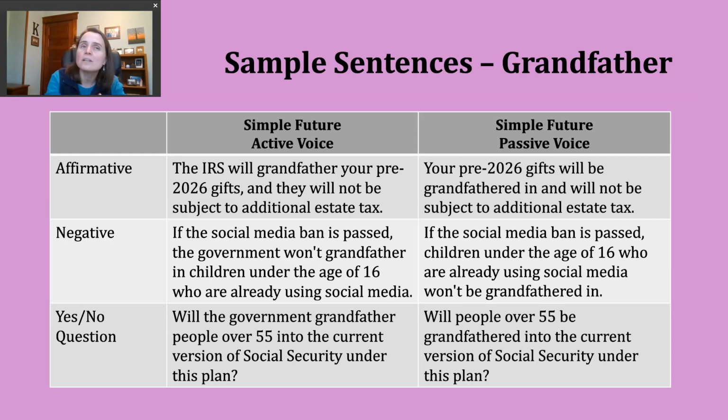What that sentence might look like in the active voice would be something like this. If the social media ban is passed, the government won't grandfather in children under the age of 16 who are already using social media. These sentences come from news stories related to some proposed legislation in Australia. So, something that would essentially not allow younger people to use social media.